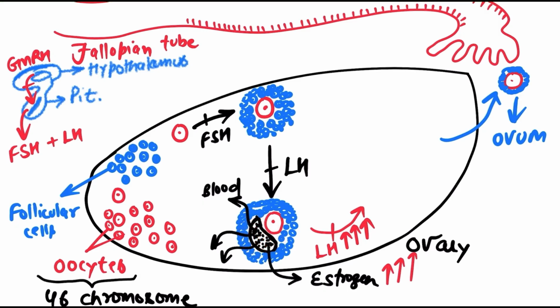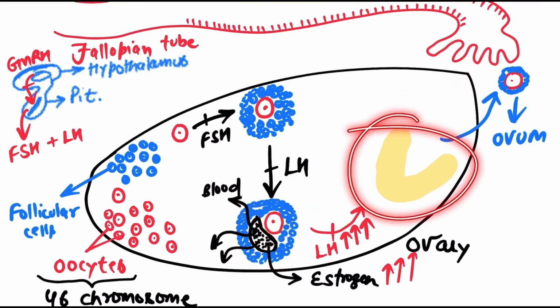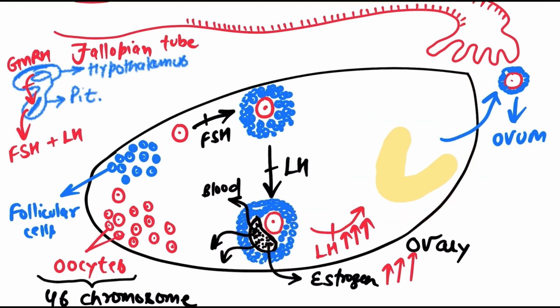And as a result of the bursting of this structure, the ovum is released from the ovary, and behind it a yellow color body is left, right? So this much structure is released in the form of ovum, and the remaining part remains inside the ovary. Now this part that remains inside the ovary, very important, is a yellow color body. That's why I have drawn it in yellow color, right? So it's a yellow color body.